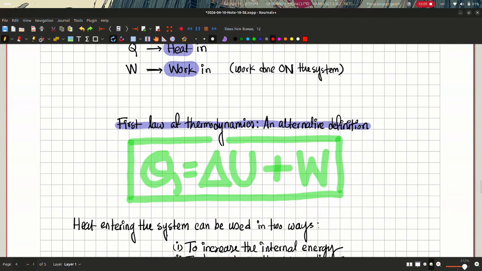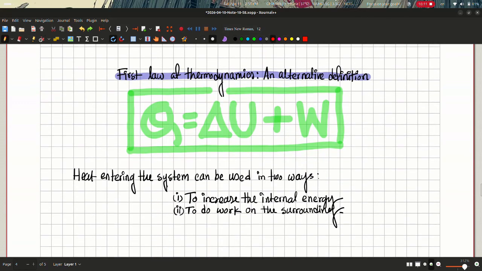And we are just going to take a look at an alternative definition of the first law. I'm just going to rewrite the equation that we had initially, that is delta U equals Q minus W. So our Q was the energy flowing into the system and our W was the work flowing out of the system. And I'm just going to bring this W over to the left side, and what we have is Q equals delta U plus W.